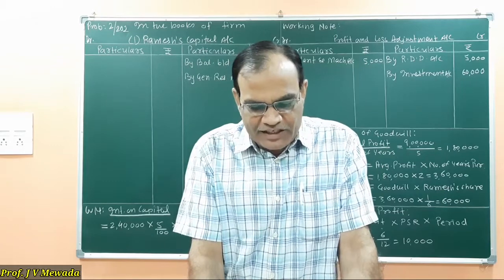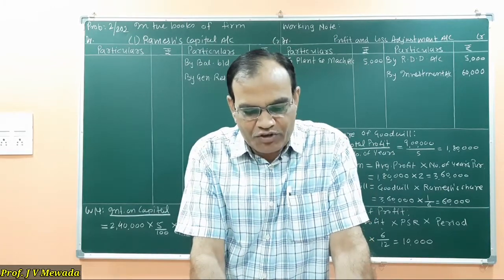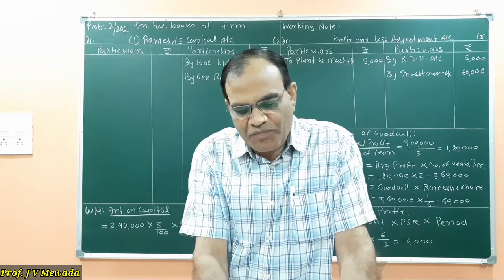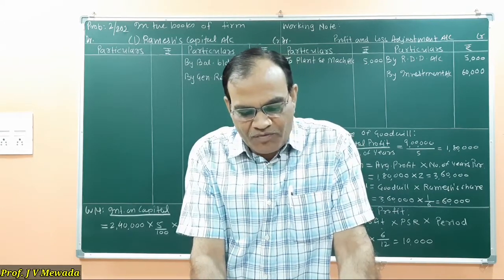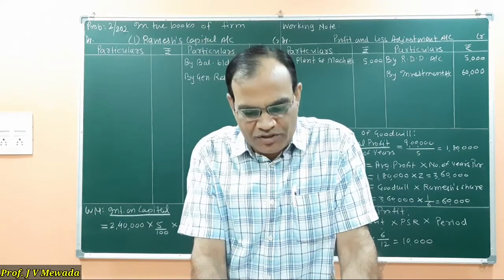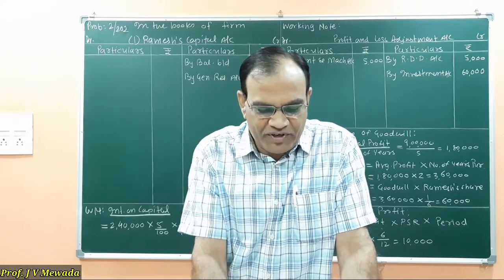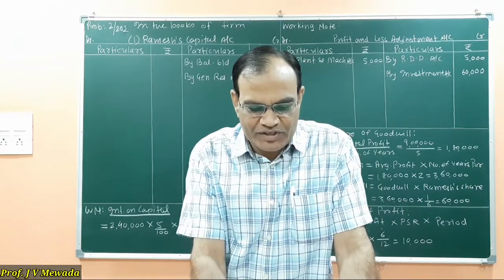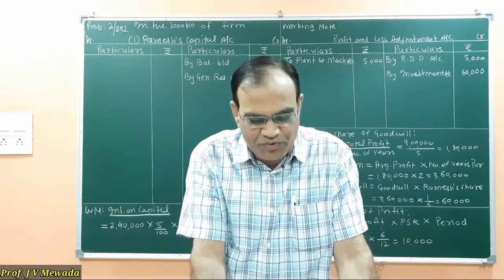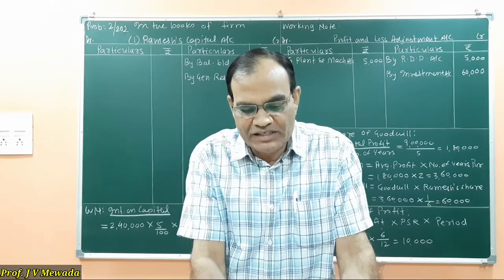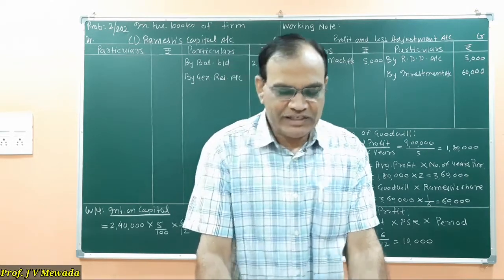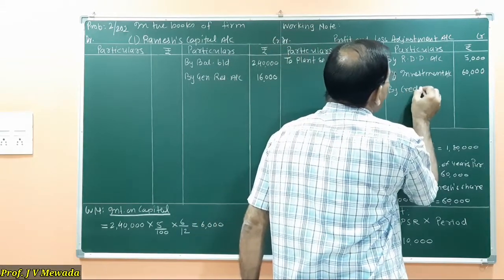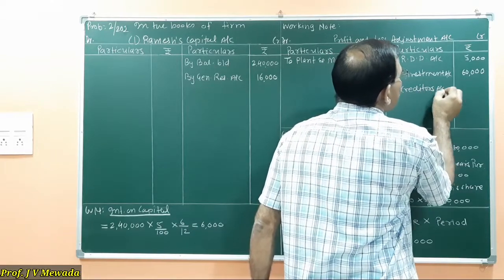Now the third adjustment, we are given that out of the creditors an item of 6,000 is no longer a liability. So from the creditors 6,000 is reduced, and that 6,000 is a profit for us. So again we are going to write it on the credit side of the profit and loss account, because now we are supposed to pay less by rupees 6,000 to the creditors. So by creditors account 6,000.